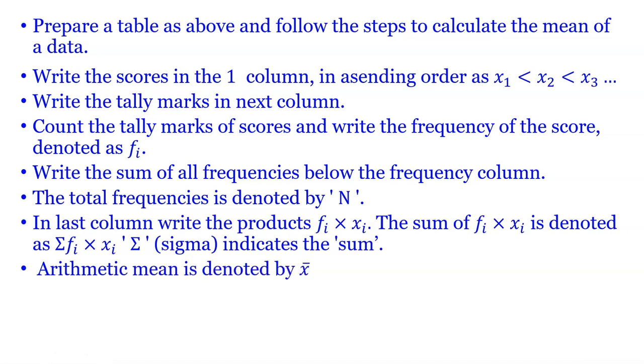Arithmetic mean is denoted by x bar. Therefore, the mean x bar is equal to sigma fi into xi upon capital N. Now the example.